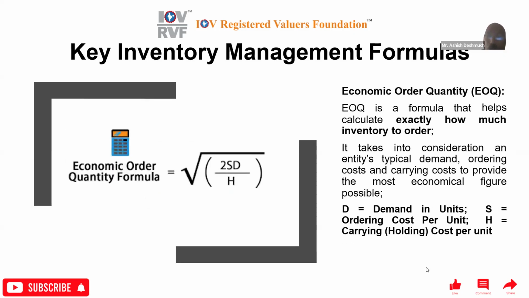Then EOQ, economic order quantity. EOQ is a formula that helps to calculate exactly how much inventory to order. It takes into consideration an entity's typical demand, ordering cost, and carrying cost to provide the most economical figure possible. Here D stands for demand in units, S stands for ordering cost, and H stands for carrying cost. So EOQ is the square root of 2SD divided by H. H is the carrying cost, which we also call the holding cost. S is the ordering cost, and D stands for annual demand.